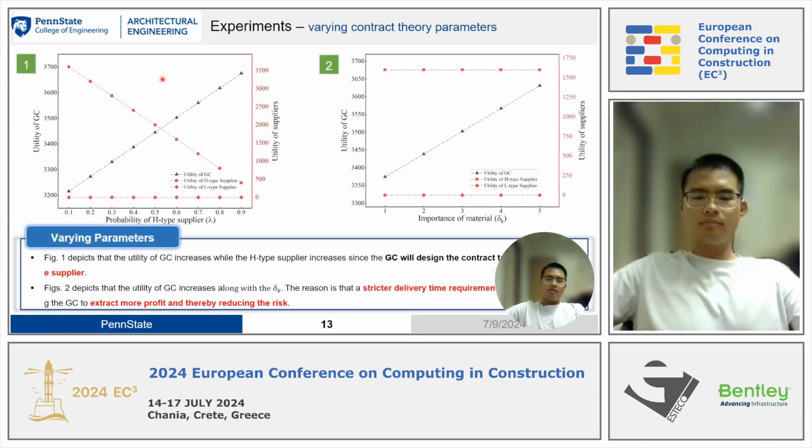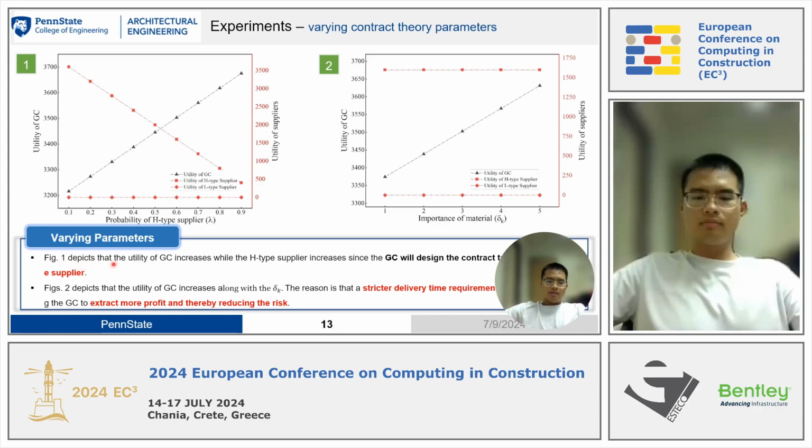And this part is to introduce the experiment. For this page, we are varying the contract theory parameters, and we can obtain two figures, figure 1 and figure 2, and two conclusions can be drawn. The first one is drawn from figure 1.